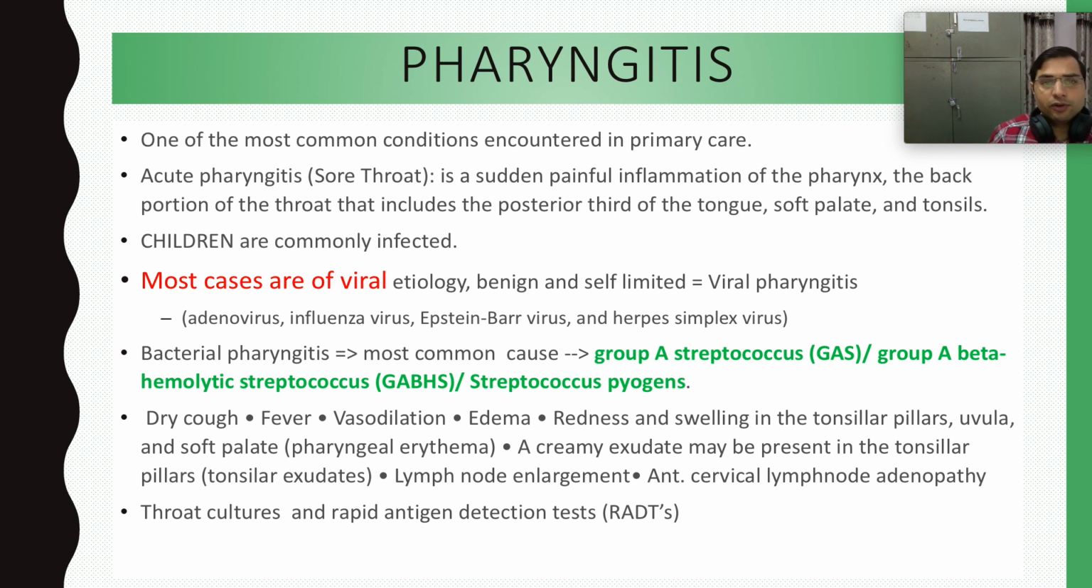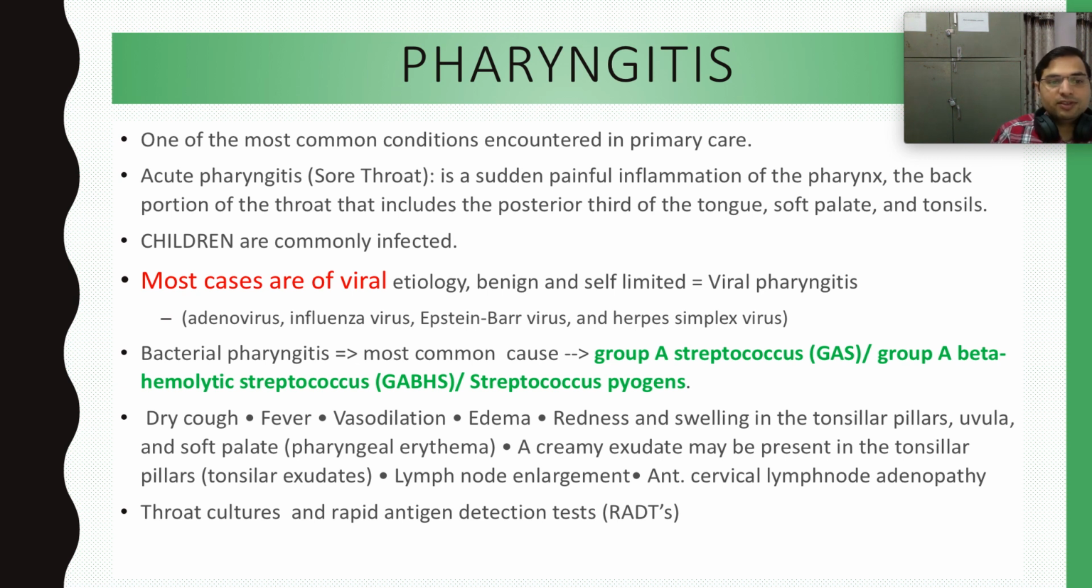Another cause for pharyngitis is bacterial pharyngitis. Bacterial pharyngitis is not a very common cause, whereas viral causes are more common. But among all the bacteria, the most common bacteria which causes pharyngitis is group A streptococcus, also called GAS. This group A streptococcus has been named differently. It was previously called GABHS, group A beta hemolytic streptococcus, and now it is also called Streptococcus pyogenes.